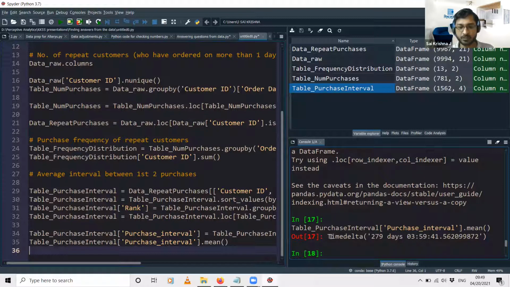Time delta is the difference between 2 timestamps. That gives 279 days. So this is nothing but 3 hours, 59 minutes, 41 seconds, and so on. This is not required, but just the days alone will be sufficient for us now. So this is 279 days, which is the average interval between the first 2 purchases.